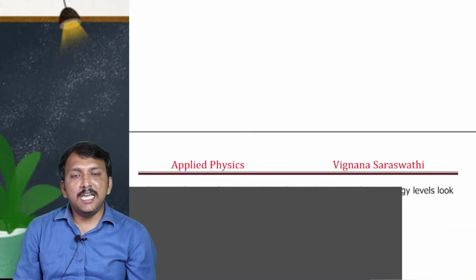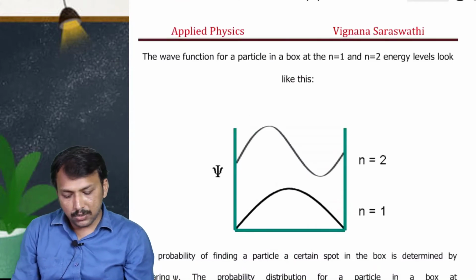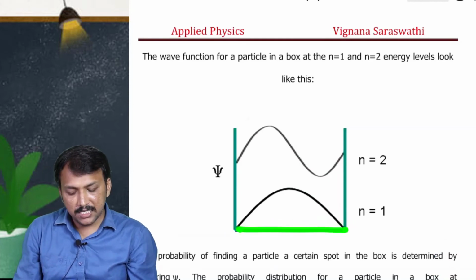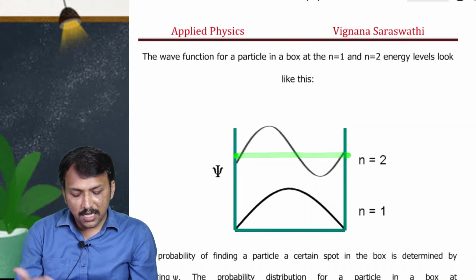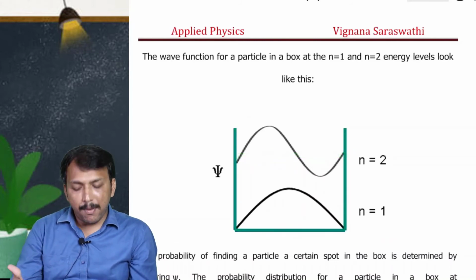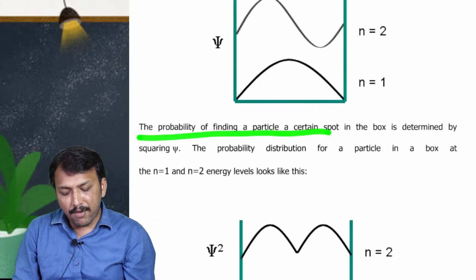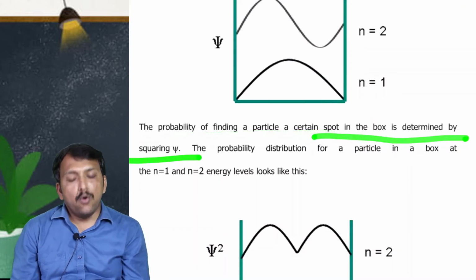Now we can see here the wave function of a particle in different energy levels, right. So this is for the E1 energy level, and this is the wave function of a particle in the E2 energy level, right. So this is the wave of a particle which is moving in a one-dimensional box, right. And the probability of a particle at a certain spot in a box is determined by mod psi square.